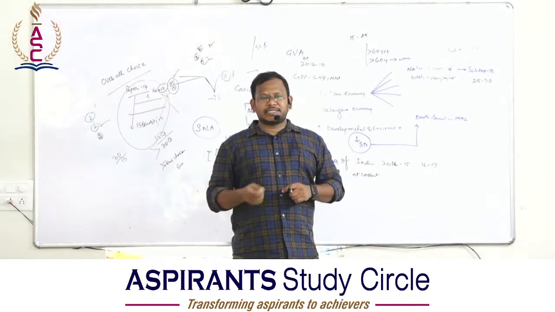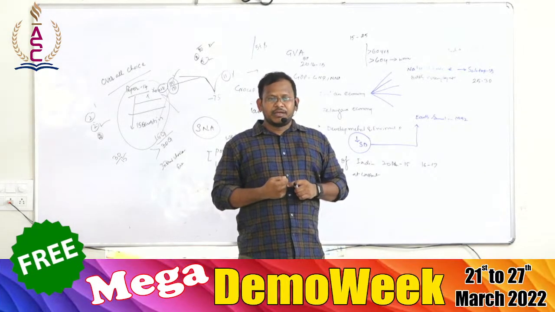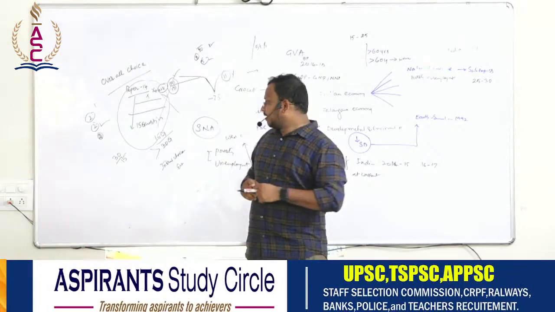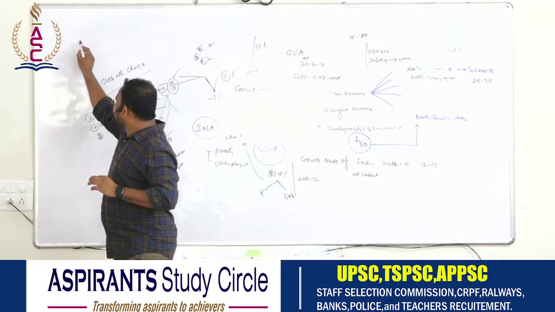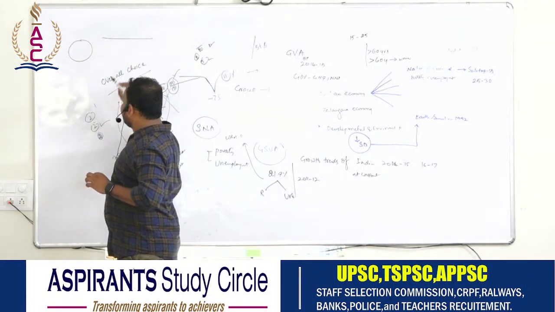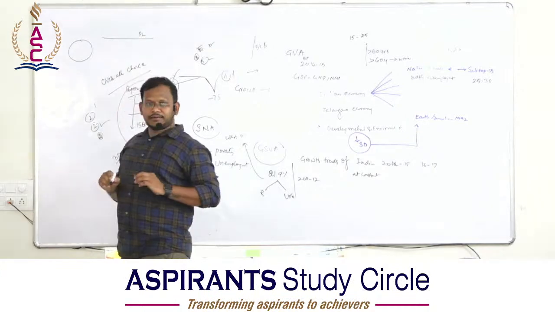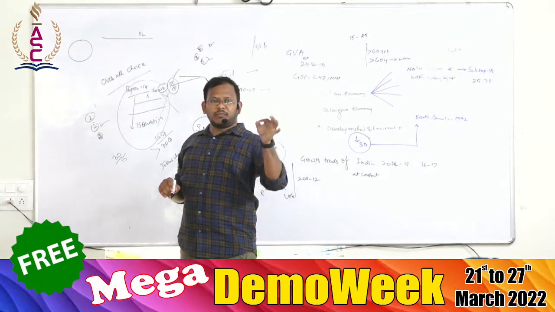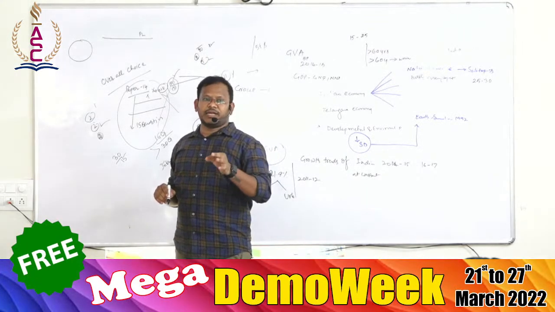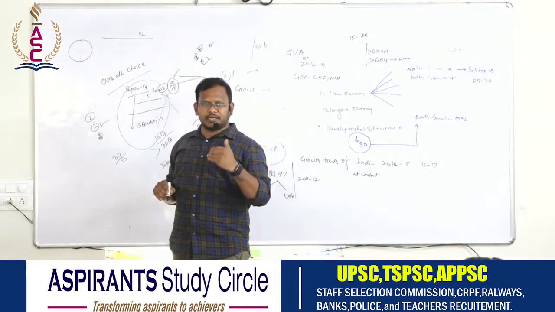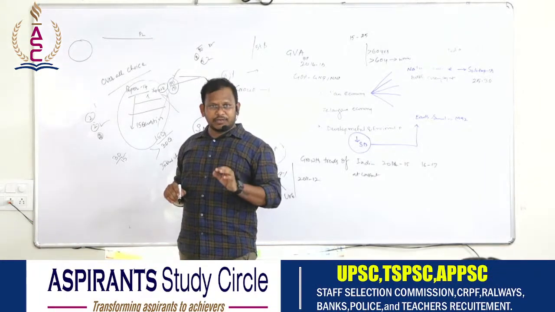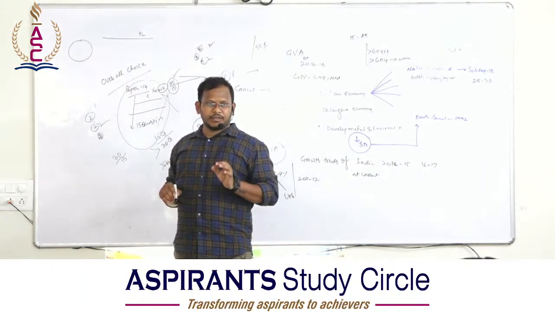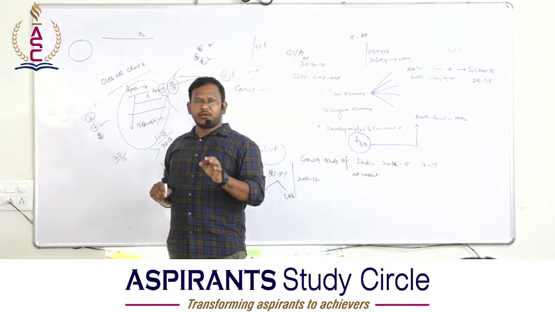Now we have come to a stage where you should go with a scientific methodology to calculate poverty. In India, to calculate poverty, we take something called the poverty line, PL. Drawing a poverty line in India is the most difficult phenomenon even today, even after 75 years of independence. Even today, India is not in a position to define what poverty is. India is not in a position to define who is poor.